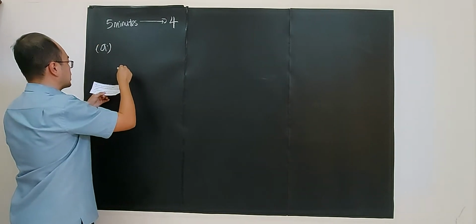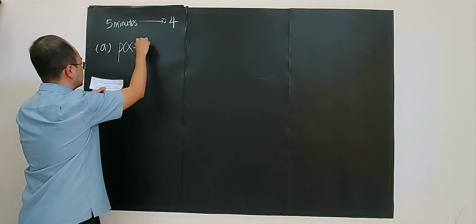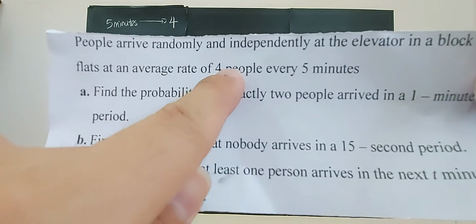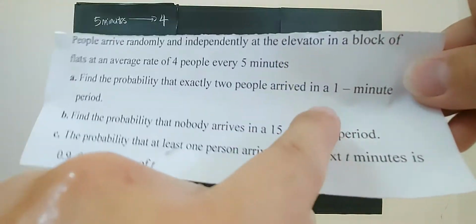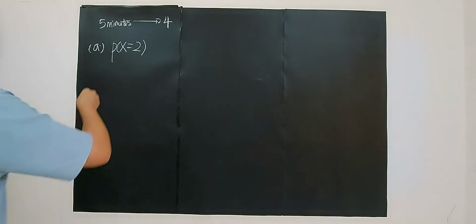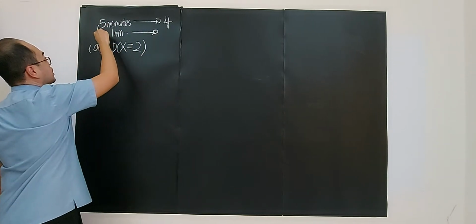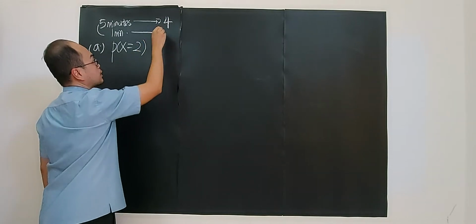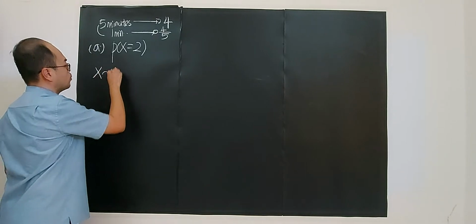So, part A. Find the probability that exactly 2 people arrive in 1 minute. Be careful with this question here because the mean will be different. Now they said a rate of 4 people every 5 minutes. Now the interval will be 1 minute. The 5 becomes 1, so definitely the 4 also becomes 4 divided by 5. The mean will become 0.8.